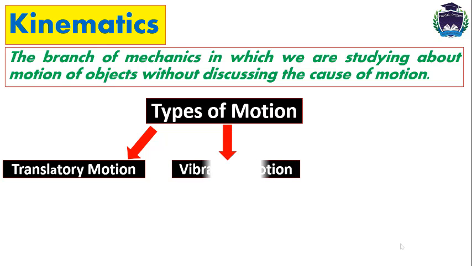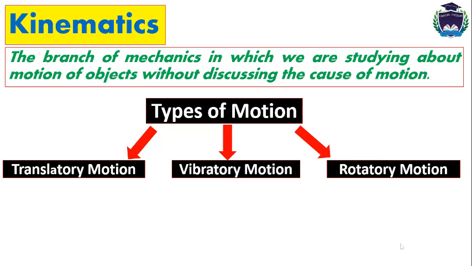The second one is vibratory motion. We can define vibratory motion as the to and fro motion or back and forth motion of a body. The motion of a simple pendulum and the motion of a mass attached to a spring are examples of vibratory motion.